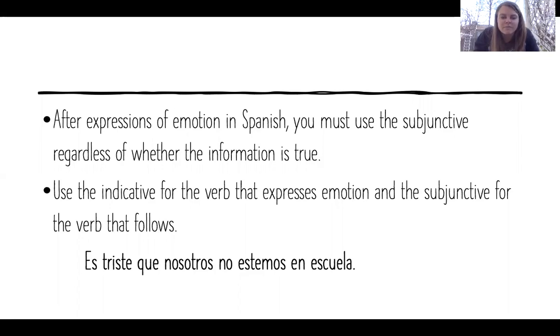Es triste que nosotros no estemos en escuela. I think that's a pretty true statement. It's sad that we're not in school, but regardless of whether or not it's true, it is an emotion. I'm expressing my emotion about it, not whether or not it's true that we're in school. And so that is why we're using the subjunctive there.